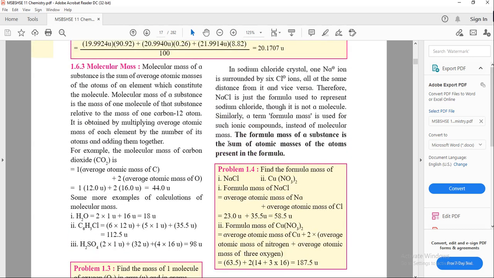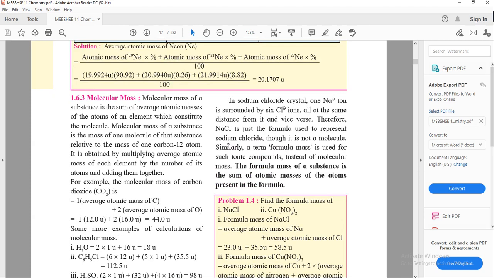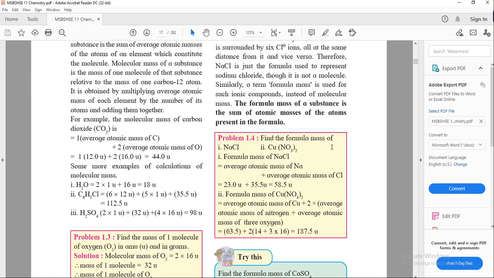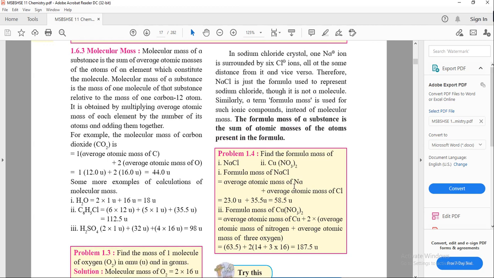For example, if anions or cations are present, like NaCl, sodium chloride, we take the mass of the Na plus ion and the mass of the Cl minus ion. So that is the formula mass. To find the formula mass of NaCl, add the average atomic mass of Na plus the average atomic mass of Cl. NaCl is not a molecule, it is the formula for sodium chloride.